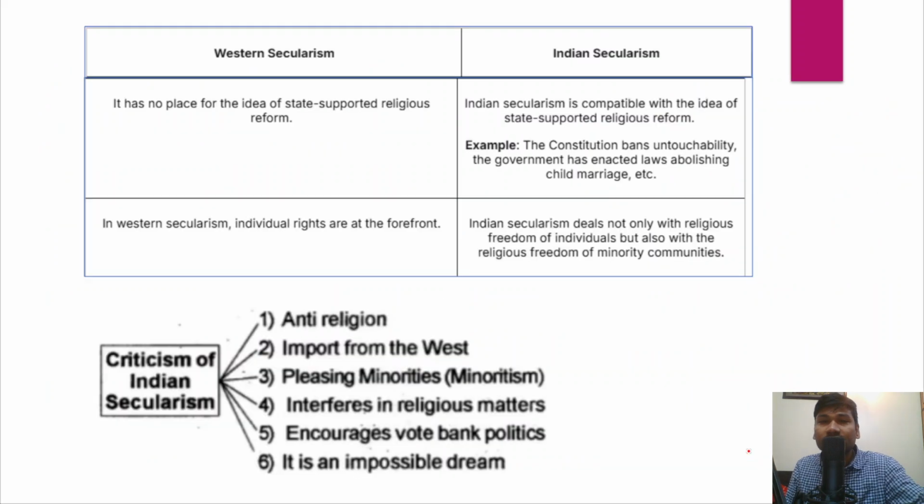So this is the difference between positive secularism and negative secularism. And in Western countries, there is no place for the idea of state-supported religious reform, because the state will not intervene in the religious reform activities of a religion. There will be complete separation. You could understand this is completely different from what is happening in India, because in India the state would intervene for the purpose of religious reform.